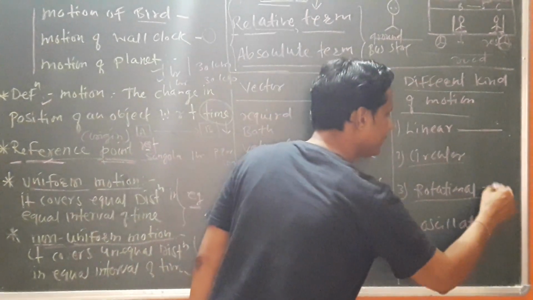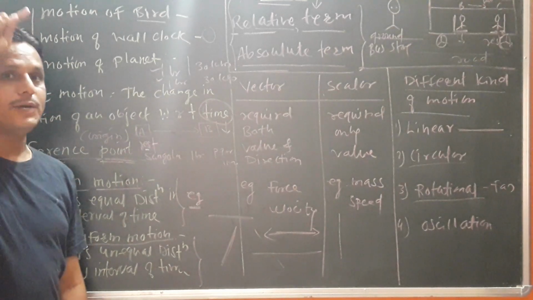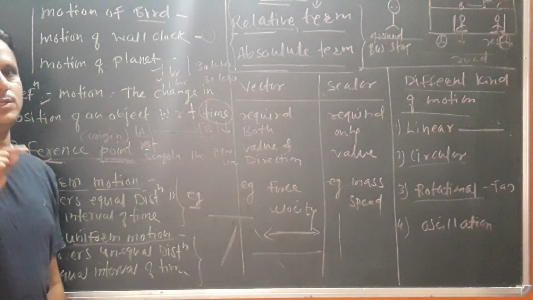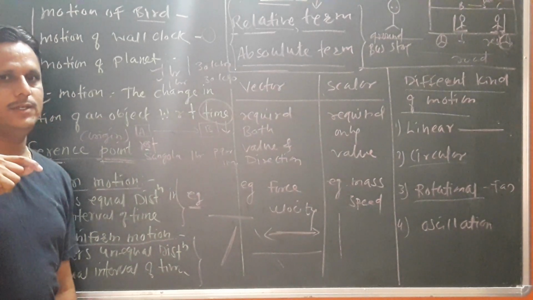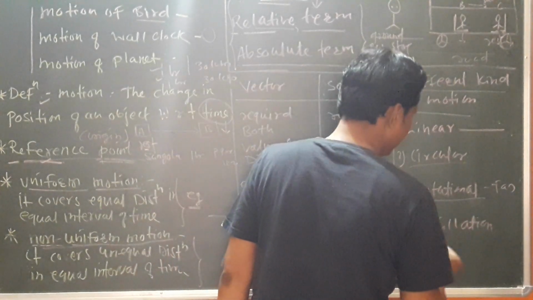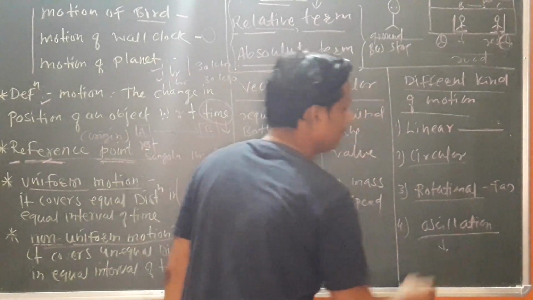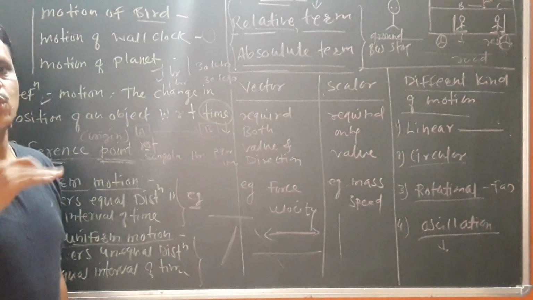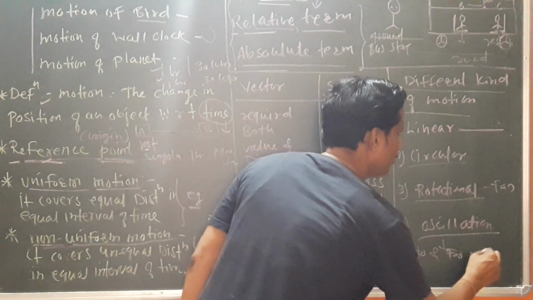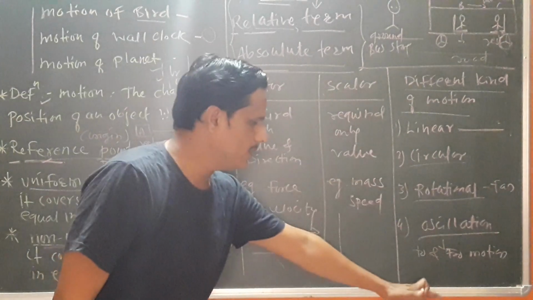For example, a fan. If you observe a ceiling fan, it has one particular axis along which it rotates. That is rotational motion. Even the motion of a swing is an example of oscillation. That is a different kind, to and fro motion. That is oscillation. That is the other part.